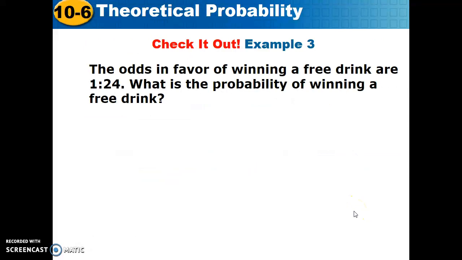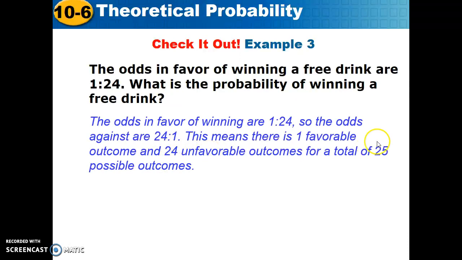The odds in favor of winning a free drink are 1 to 24. You guys find the probability and come right back here and we'll check it out. So we say there's one way to win a free drink. The odds in favor are 1 to 24, the odds against are 24 to 1. So there's a total of 25 ways that we could possibly have this outcome.